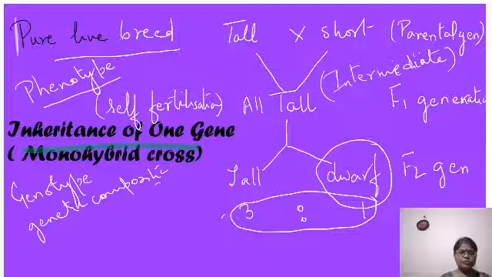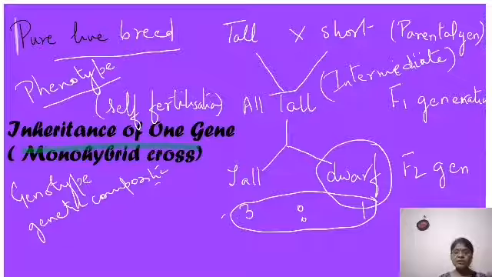So to express the genotype, he used letters. He used alphabetical letters because, according to him, they are particulate matters. So he said, let me put some letters for these genotypes. What he did, he put a letter for the dominant character. Now what is a dominant character, I will tell you. He took tall, because the one that is expressed in the F1 generation is called dominant. After the parental generation, the one that expresses itself in the F1 generation, he called dominant.